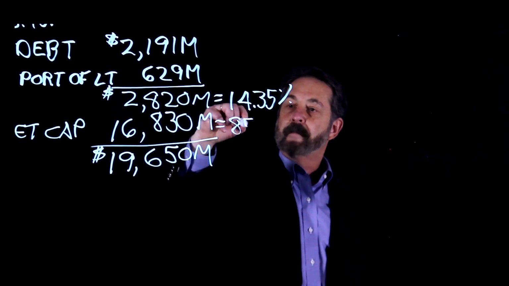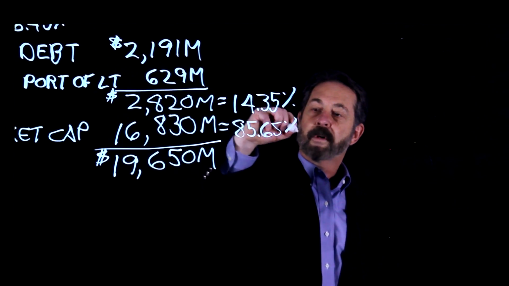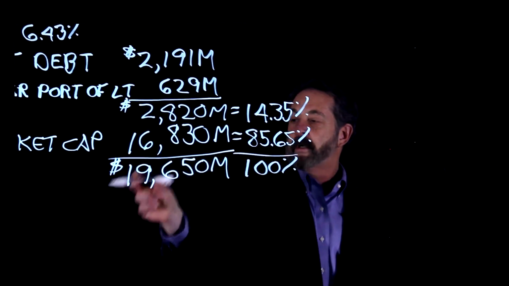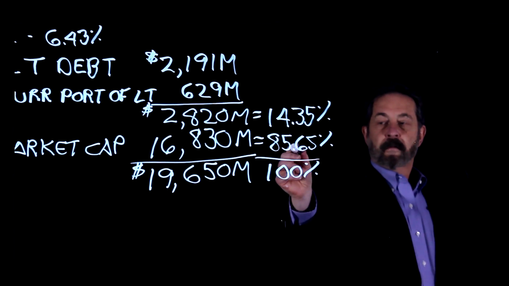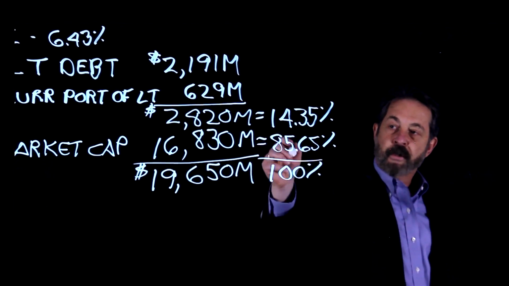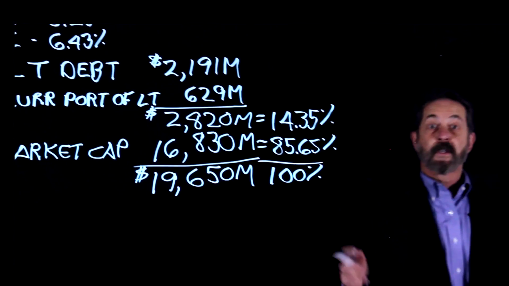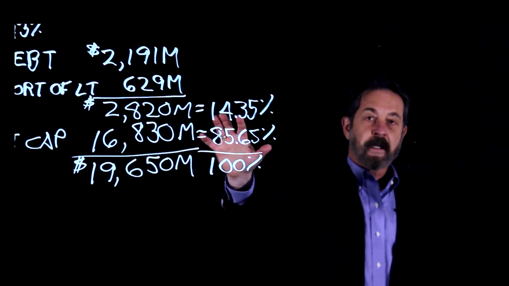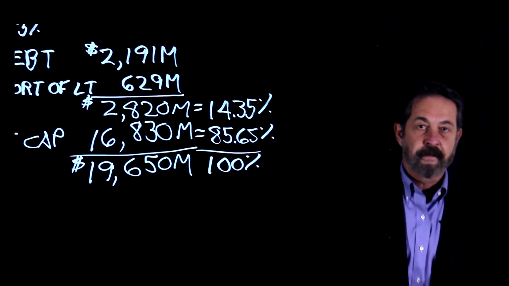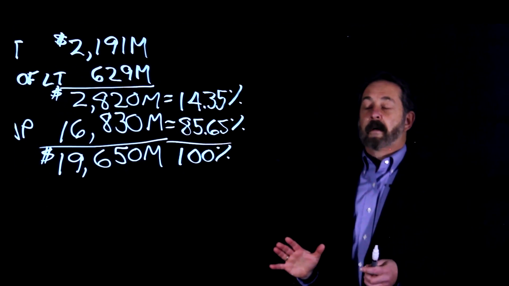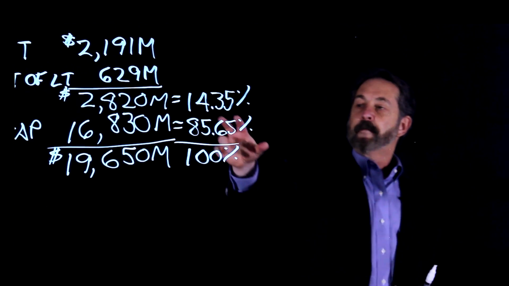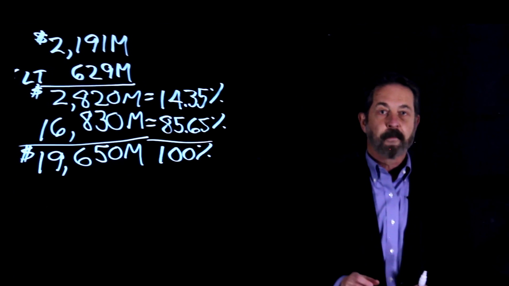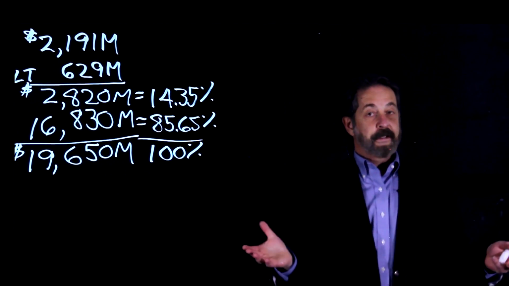It's 85.65%. I would suggest that you calculate it, 16 billion divided by 19 billion, find the number, and if these two numbers don't add up to 100%, guess what? You've made a mistake. So what we can say is that this company's corporate capitalization is made up of 14.35% debt and 85.65% equity.